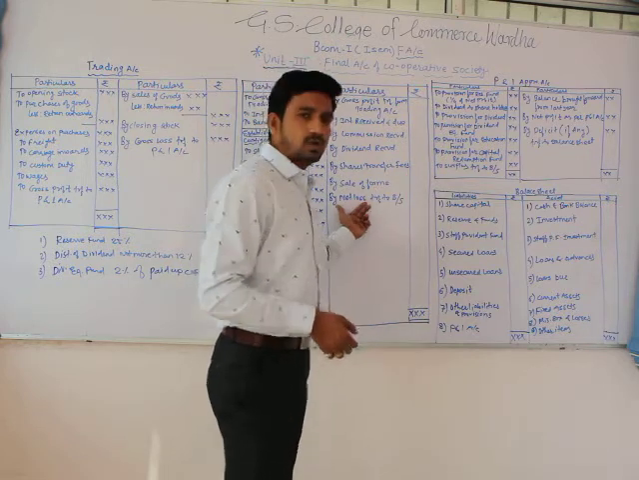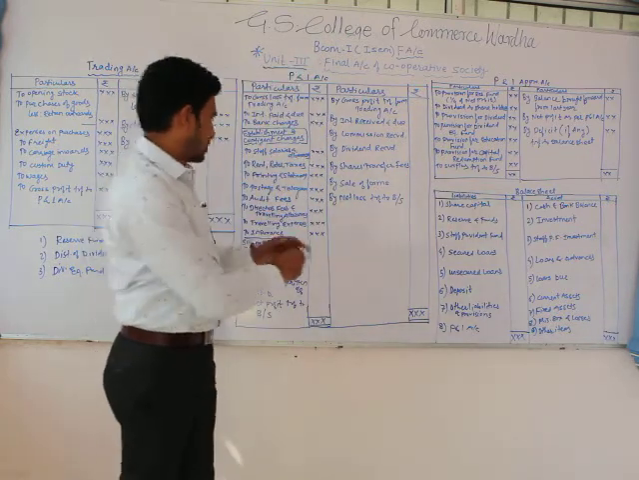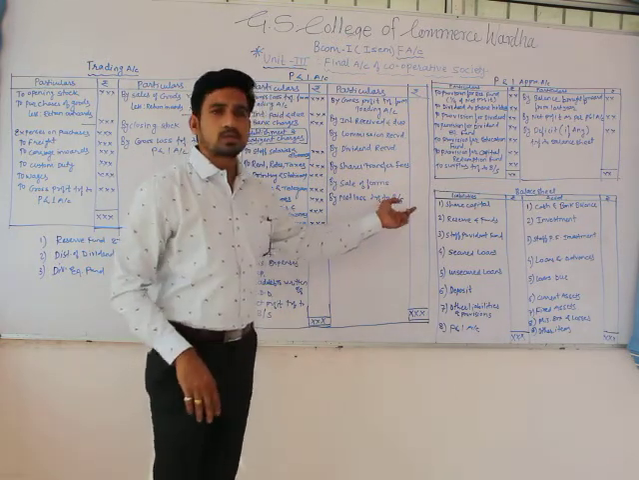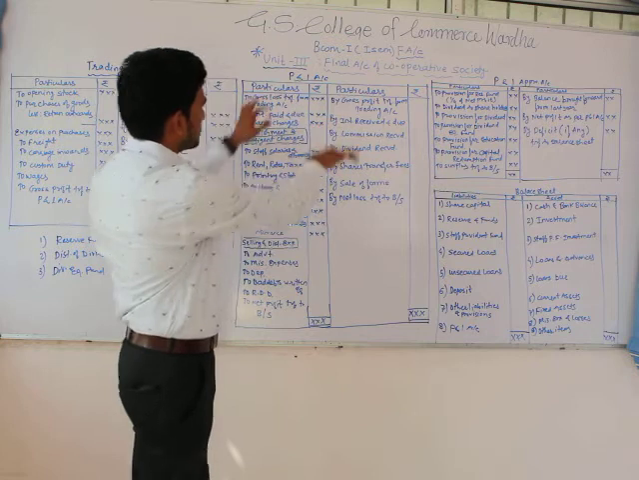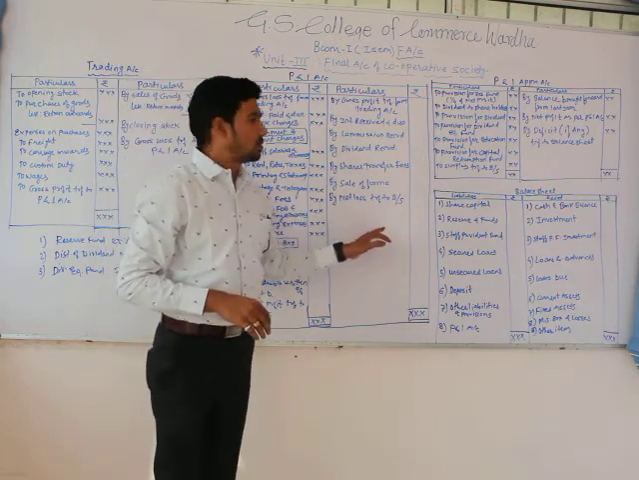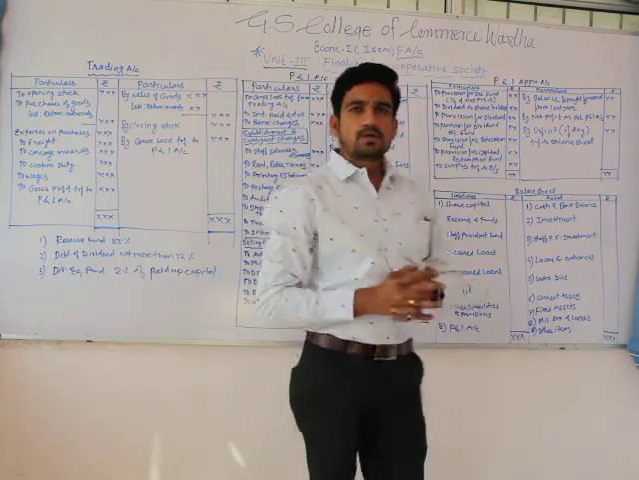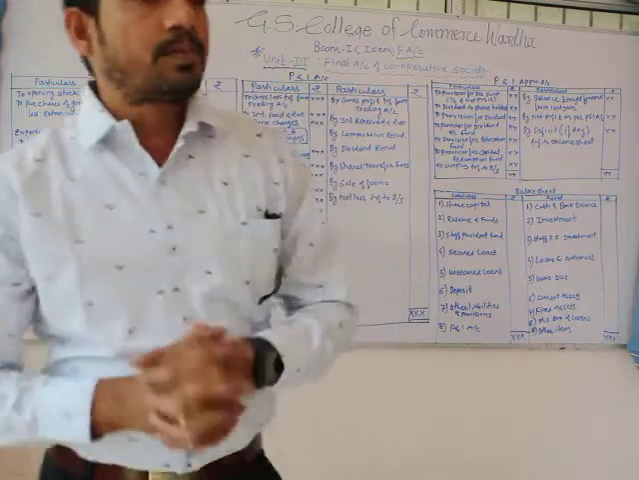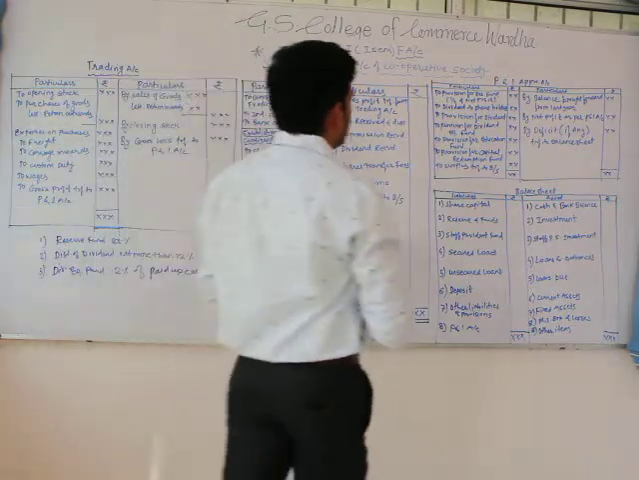And if there is a net loss, balancing these two sides, ultimately the net profit will be transferred to the balance sheet, and the net loss will also be transferred to the balance sheet. So these are the items mentioned in the profit and loss account. Then the profit and loss appropriation account. Here we have to make the appropriations. Why is there a need for a profit and loss appropriation account?